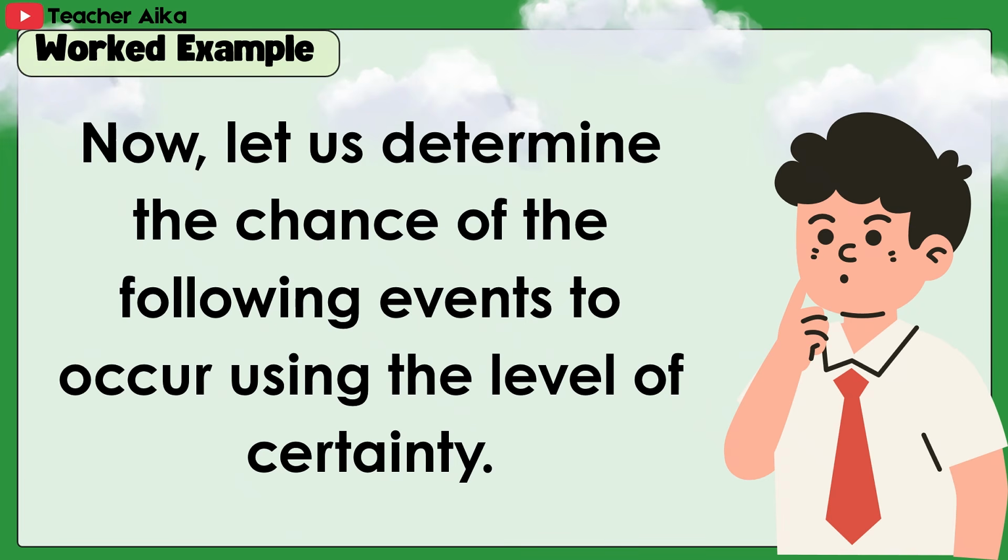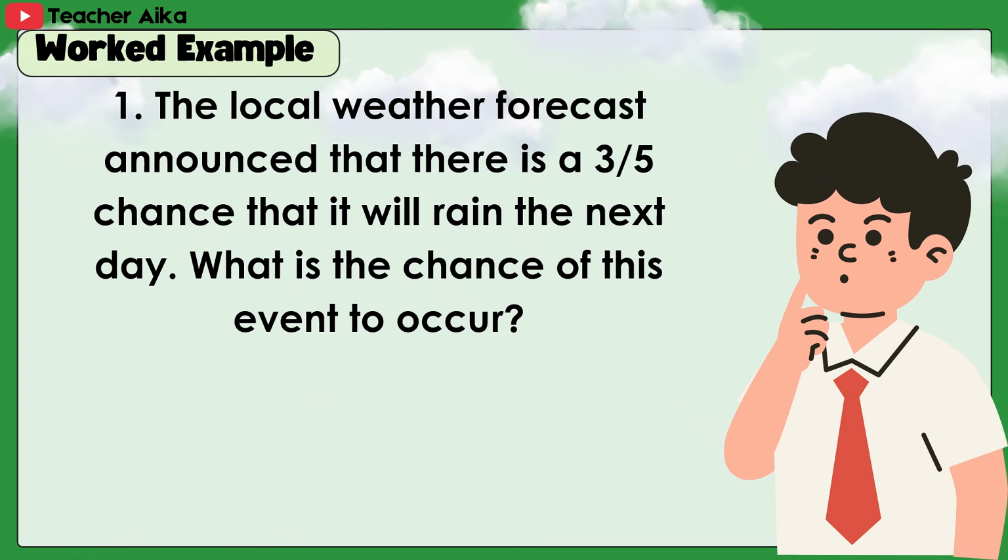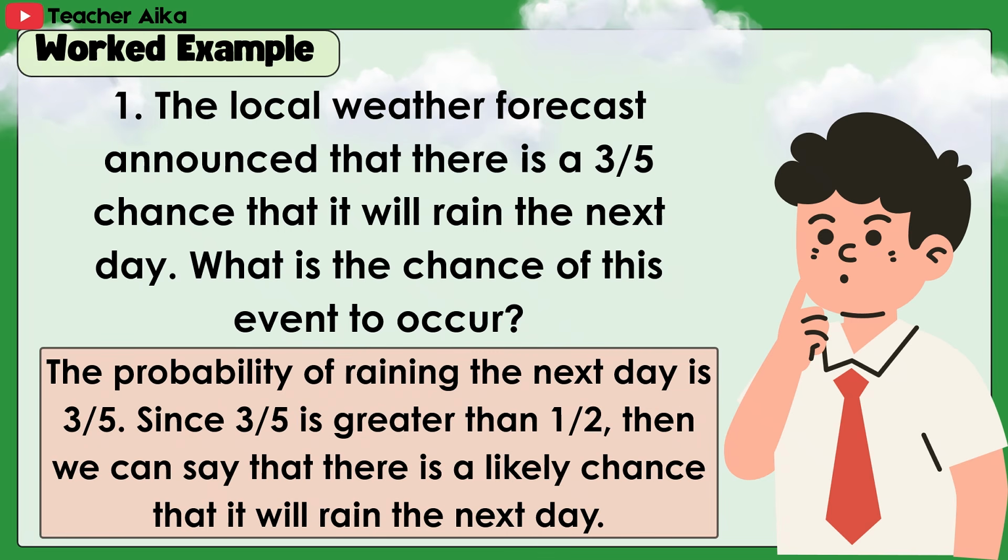Now, let us determine the chance of the following events to occur using the level of certainty. 1. The local weather forecast announced that there is a 3/5 chance that it will rain the next day. What is the chance of this event to occur? Answer: the probability of raining the next day is 3/5. Since 3/5 is greater than 1/2, then we can say that there is a likely chance that it will rain the next day.